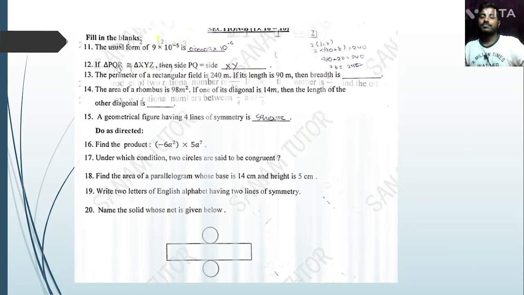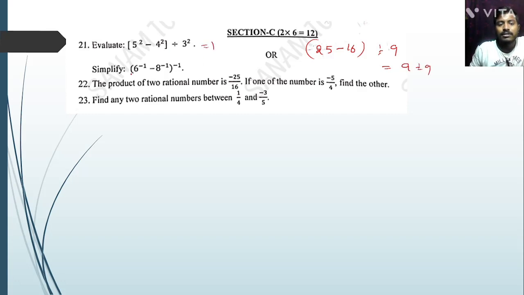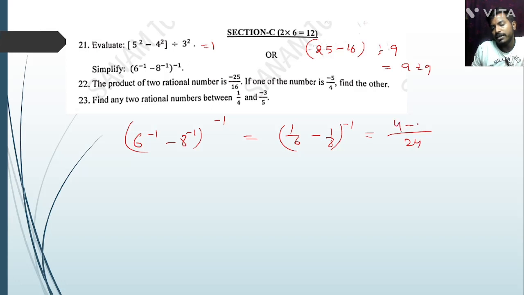Next question, evaluate. 5 square means 25 minus 16, okay, divided by 9. So that is 9 divided by 9, that is 1. Simplify. 6 to the power minus 1 minus 8 to the power minus 1, whole to the power minus 1, that is 1 by 6 minus 1 by 8, whole to the power minus 1. Take LCM, that is 24. 6 into 4, 8 into 3, that is 1. 1 divided by 24 to the power minus 1, that is 24.